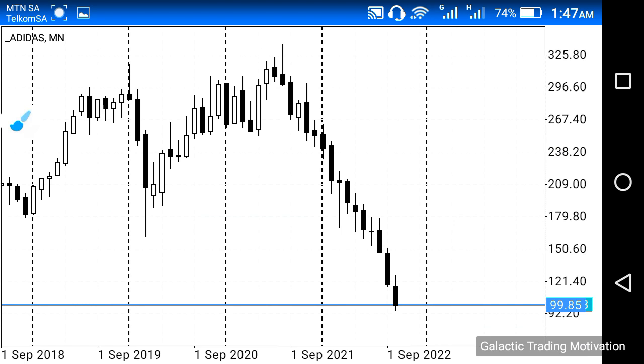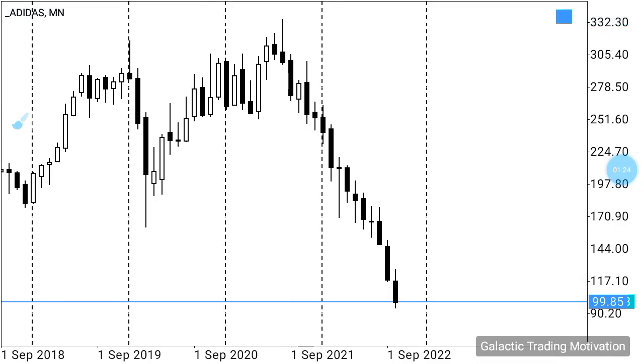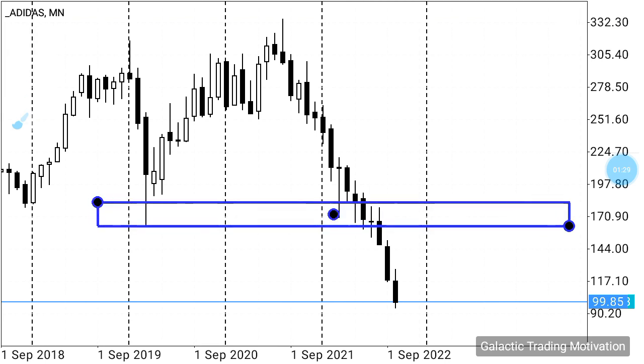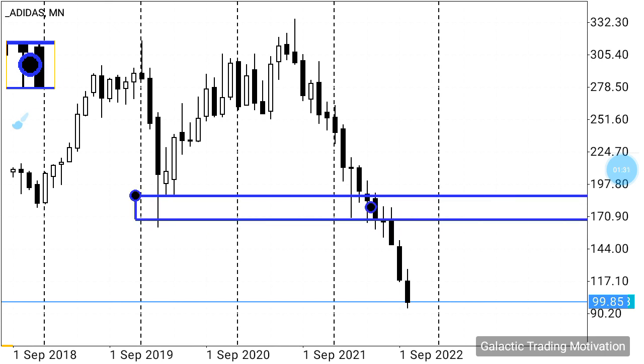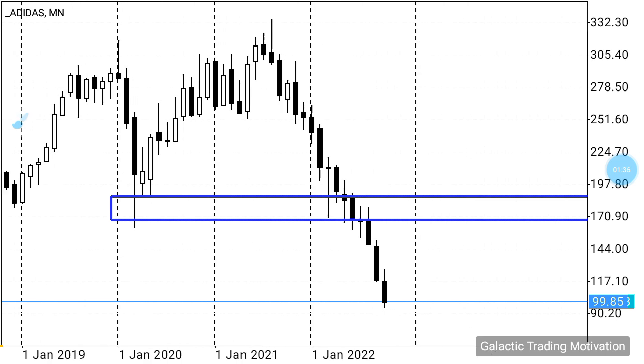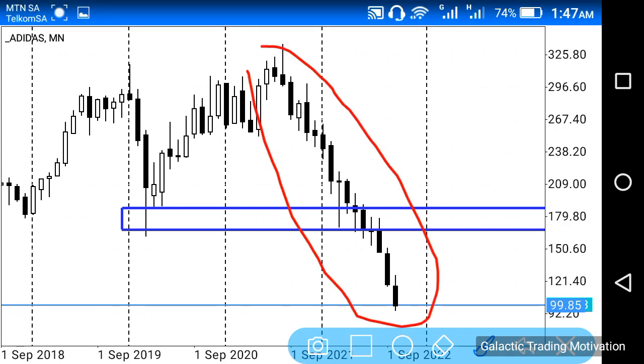So what I'm gonna do now is just add a neckline to that M structure, as at this point in time it is very much important, so just bear with me while I do so. And we can say that more or less this is the neckline of that M structure. Another thing that I can see that is also very much interesting is that we've had this series of candlesticks. As you guys can see, most of the candlesticks here are bearish candlesticks, right? Which means that things have not been looking too good for Adidas, right?